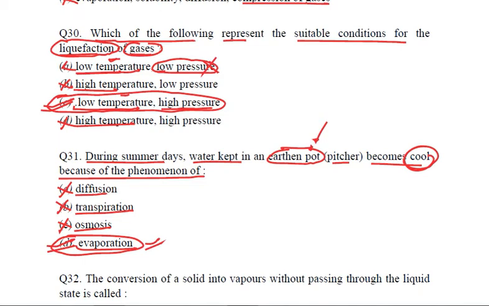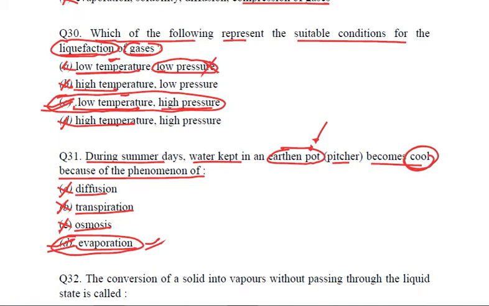When the sun rays fall on this earthen pot, the water which is already present in the pores of the pot is going to absorb all that heat from all the sides. And on absorbing heat, it is going to evaporate.